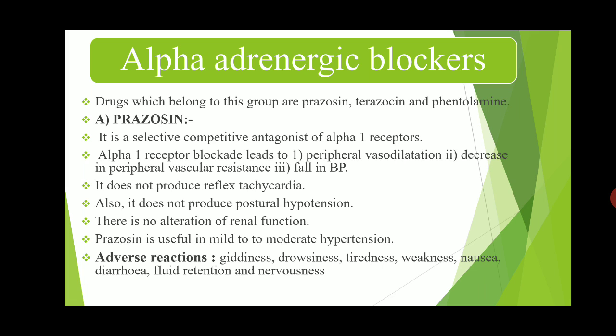The various adverse reactions of alpha adrenergic blocking drugs are giddiness, drowsiness, tiredness, weakness, nausea, diarrhea, fluid retention and nervousness. These are the adverse reactions produced by prazosin or alpha adrenergic blocking drugs. Prazosin is used in mild to moderate hypertension.